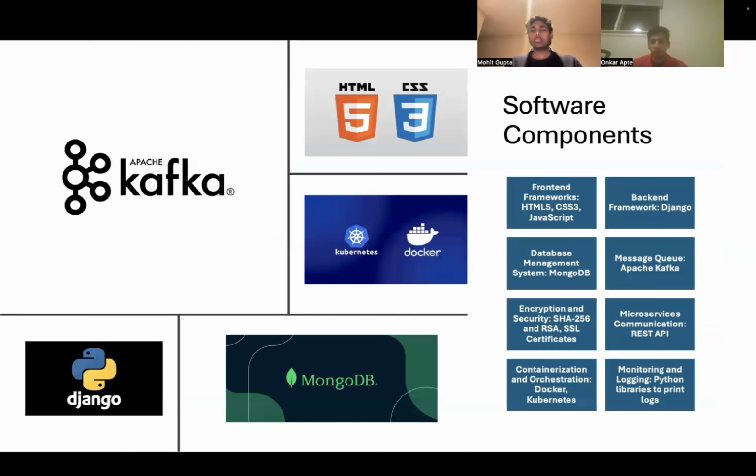All right. As for the software components that we have, for the front end, we started with HTML, CSS, and JavaScript. For the backend, to store all the data, we used MongoDB. And as I said, we used SSL certificates to keep the system secure. Then we also used Docker for doing the containerization. In the backend, we have used the Django framework. For the message queuing, we have made use of Kafka. And the microservices communicate with each other using REST APIs. And finally, we have done some monitoring and logging using Python libraries.